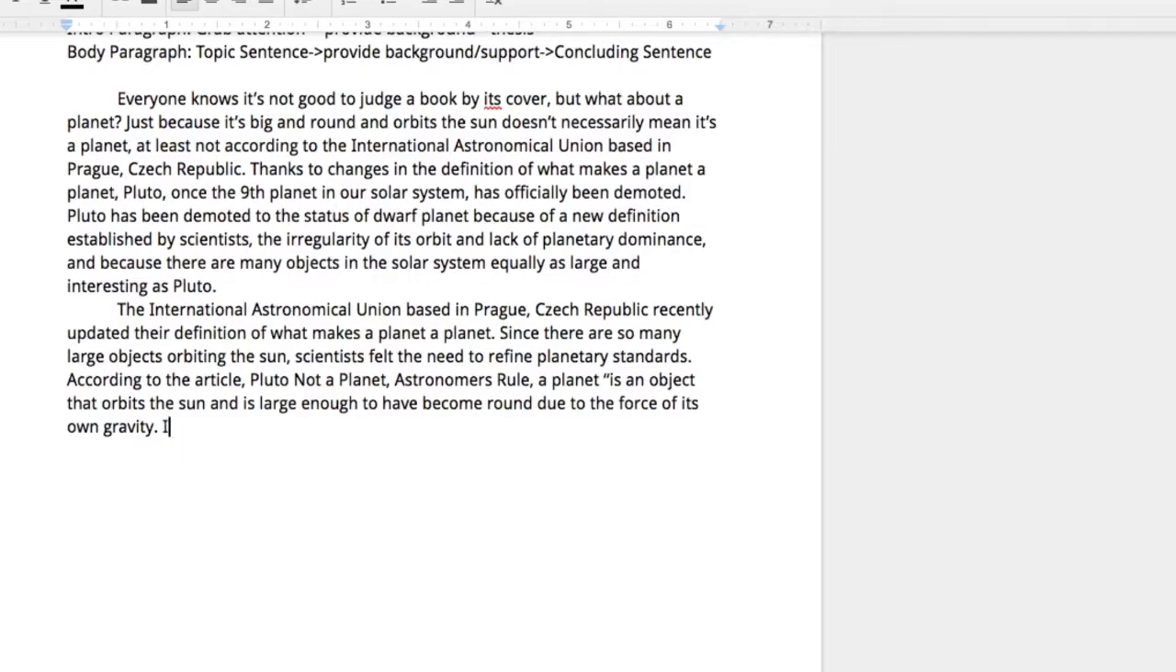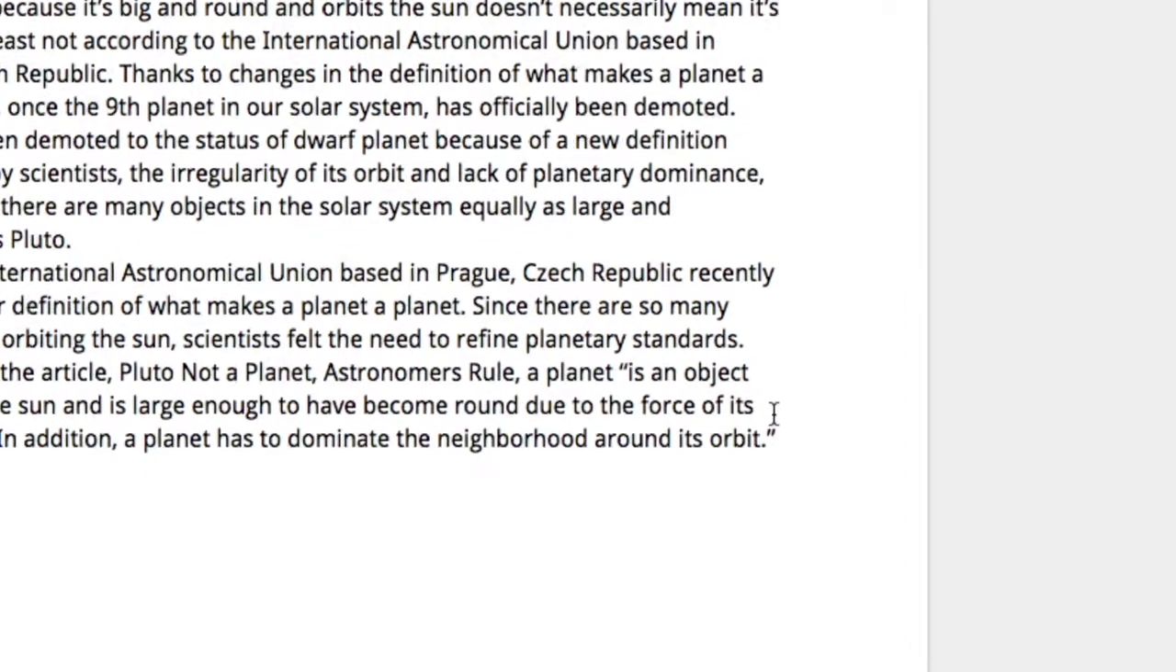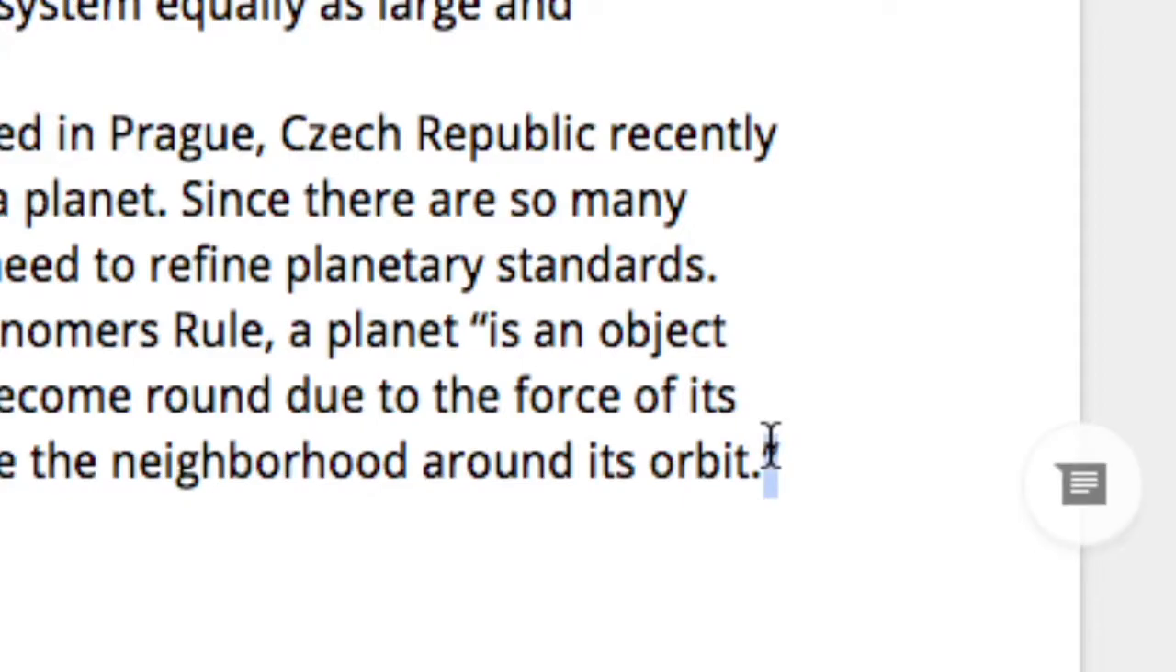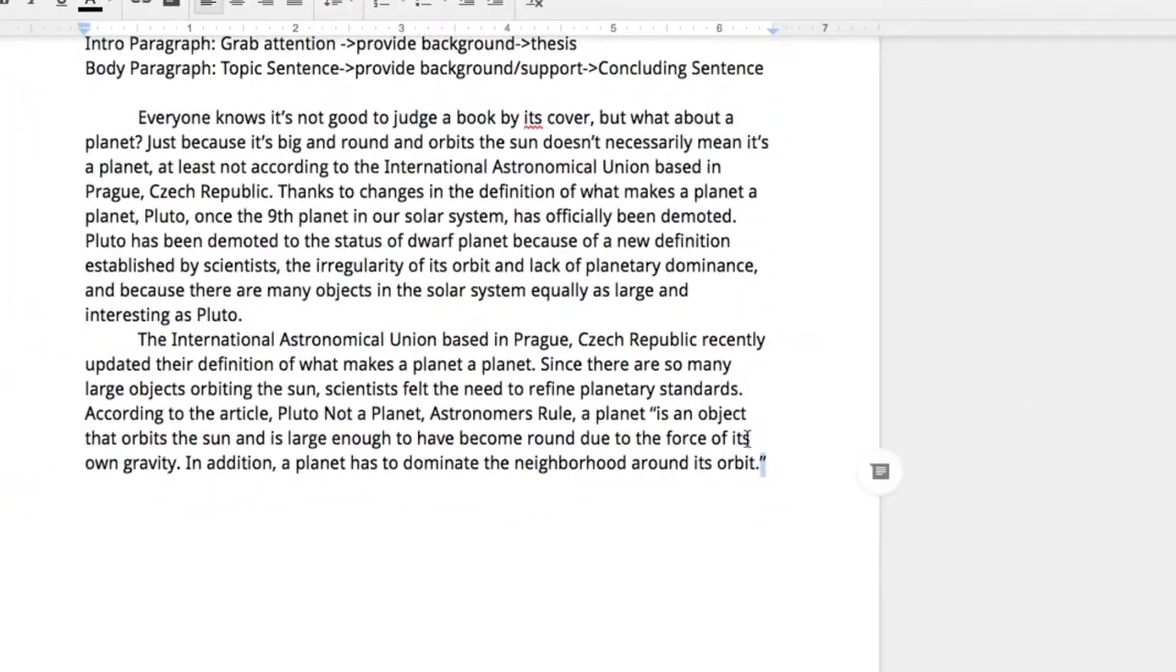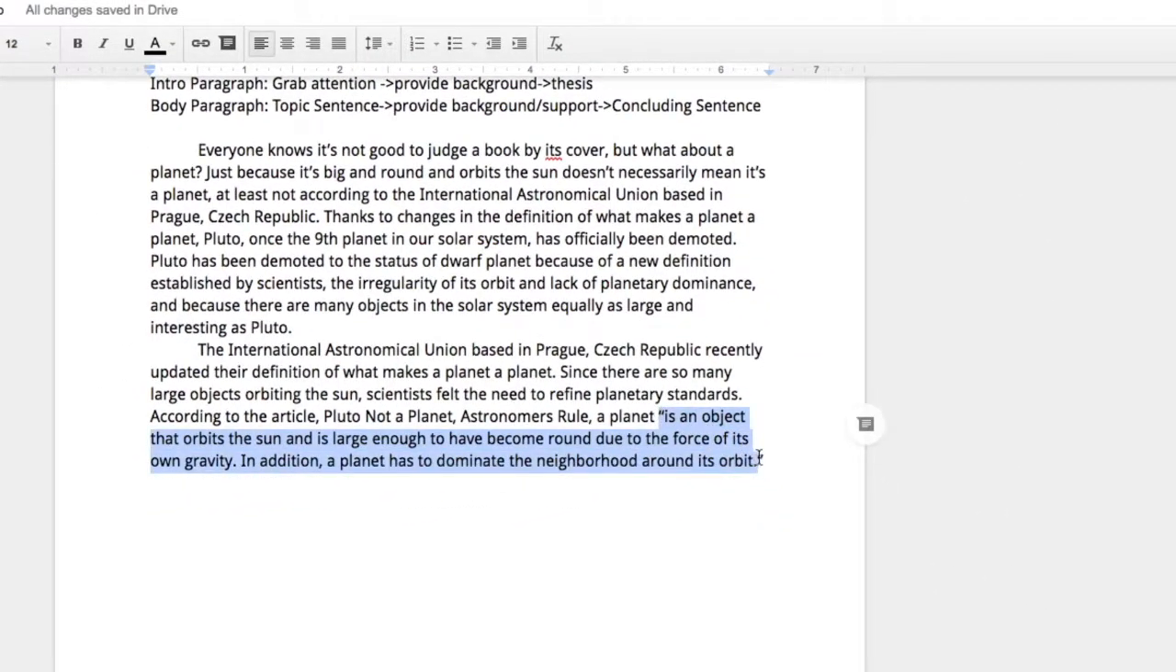I'm going to continue the quote. In addition, a planet has to dominate the neighborhood around its orbit. I got this straight from the article. Now, when I finish that particular quote, as you can see right there, I close the quote. So now my whole piece of information that I got from this article is in quotation marks. And I wanted to close the quote.